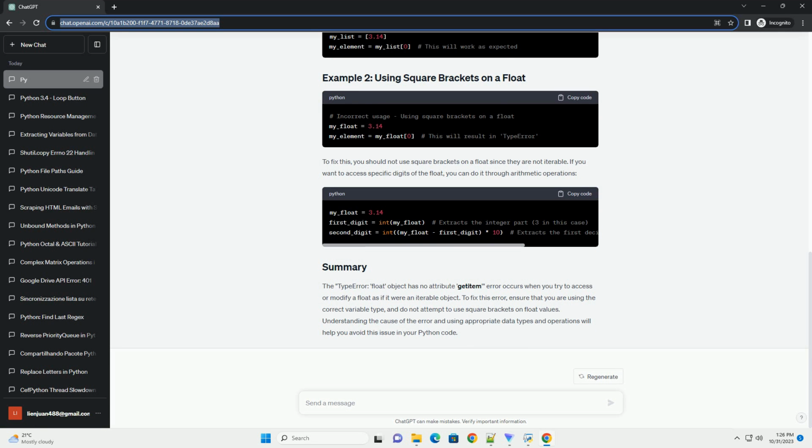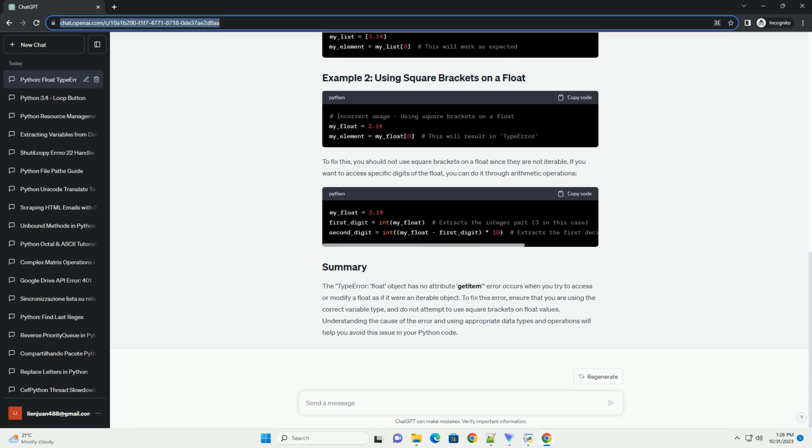Incorrect variable type: you may have intended to use a list or another iterable object but mistakenly assigned a float to it. Using square brackets on a float: you mistakenly attempt to access an element of a float using square brackets. Now, let's look at examples of how this error can occur and how to fix it. To fix this, make sure that you correctly initialize my_list as a list. To fix this, you should not use square brackets on a float since they are not iterable.